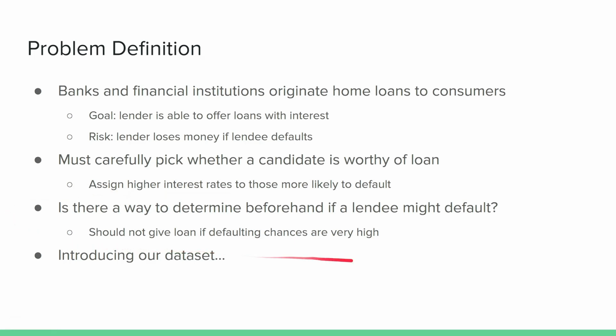And how do we determine, this is the $1 million question, before giving a lendee a loan, whether they are at a high risk of defaulting? Because if they are, then we don't want to give away the loan. So let's look at our data set.